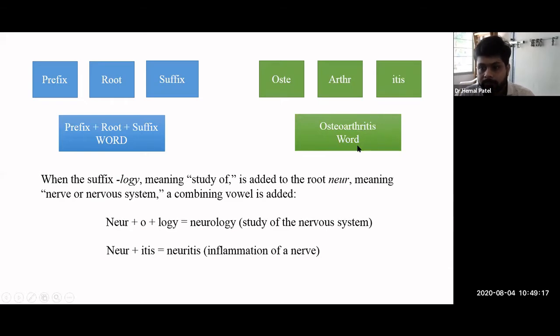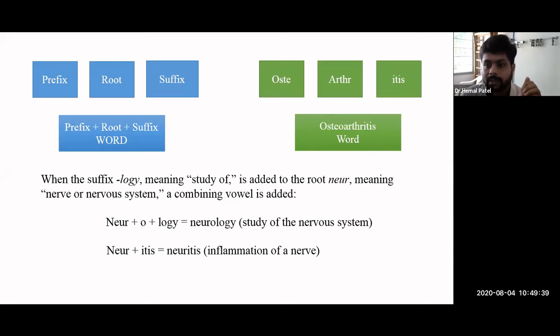So we have to understand the whole terminology: after each word, we have to break it into the prefix, root, and suffix, and be able to understand what combining form is used for the development of that particular word. Then only can we understand the whole meaning.